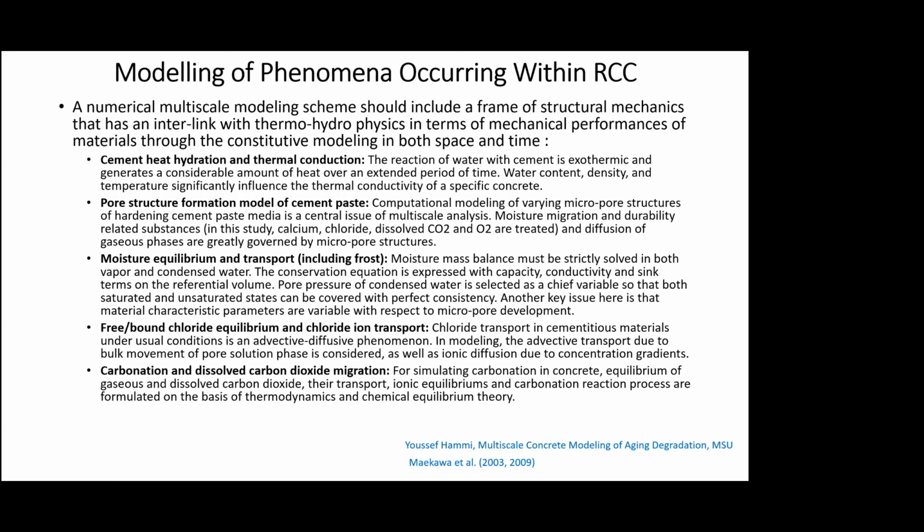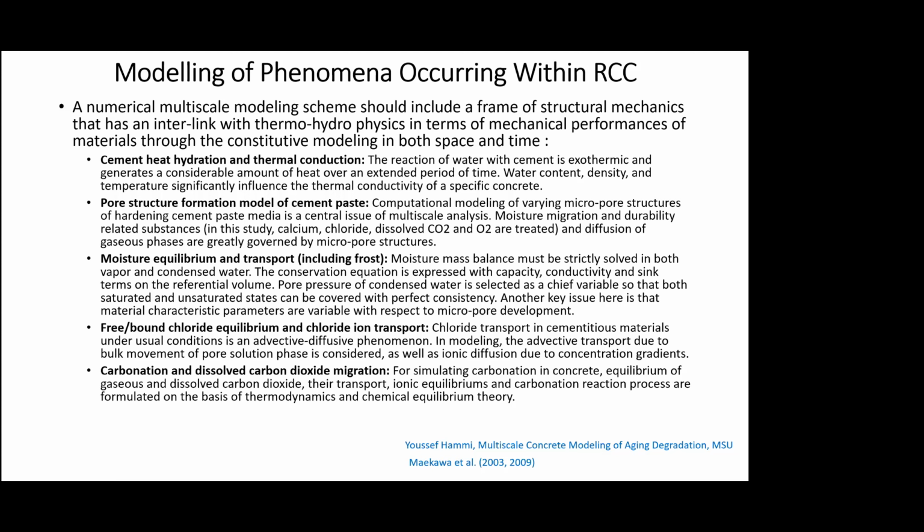Then you have the moisture, it travels from one place to the other, right? So you have the mass transport, and then you have the chemical equilibrium of chloride and chloride ion transport, which is dominated by chloride basically. And then you have carbonation, and how the dissolved carbon dioxide migrates through the material.